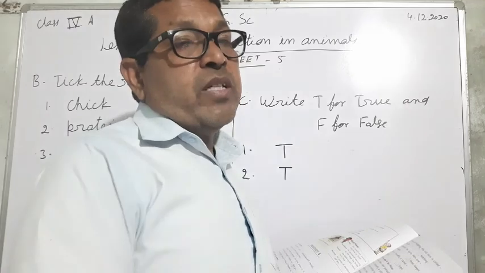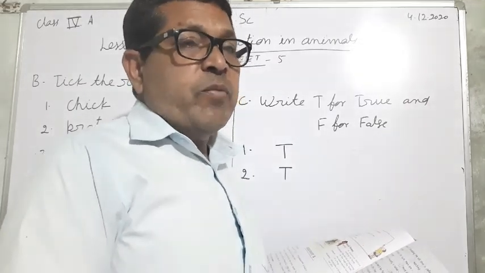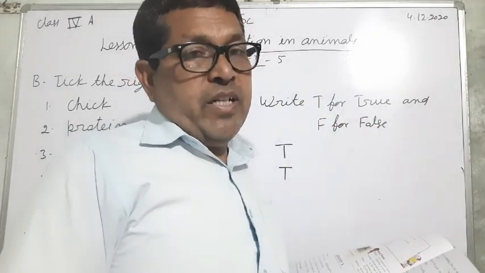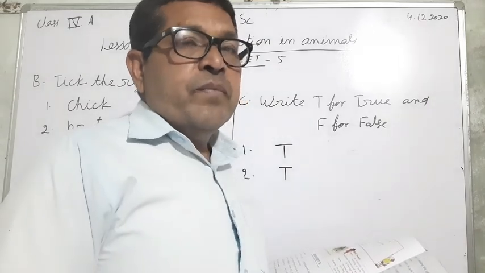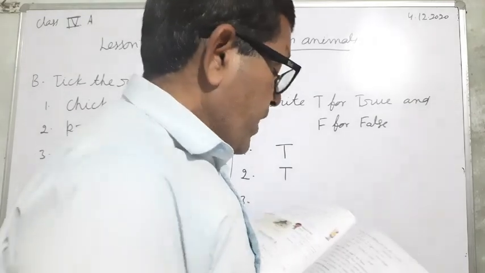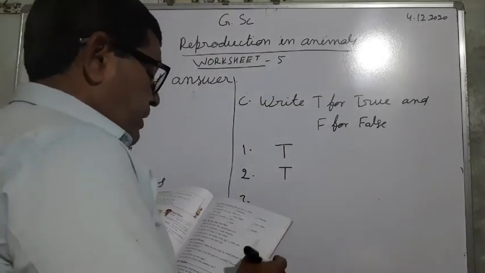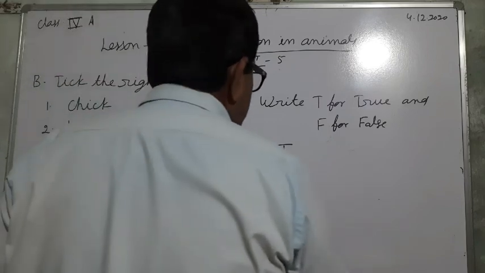Tadpoles are herbivorous while adults are carnivorous. Tadpoles have a tail but adults do not have a tail. And tadpoles have gills but adults have no gills. So in this way, these are the differences between the tadpoles and the adults. So third, no, it is false.